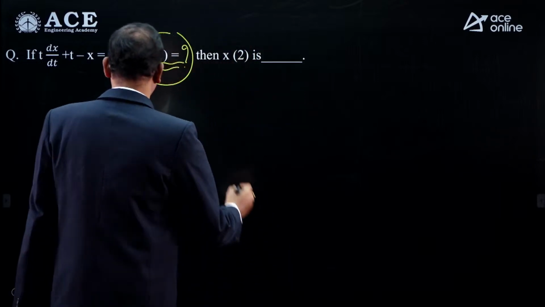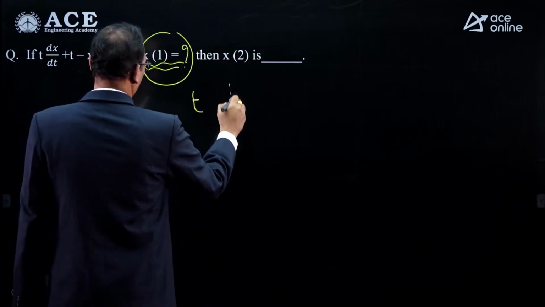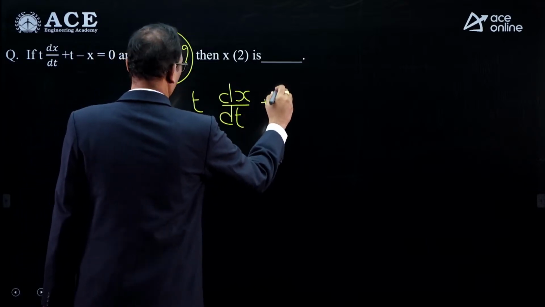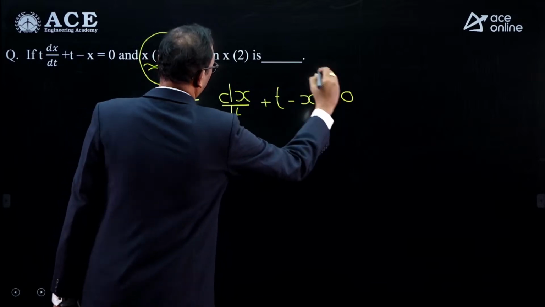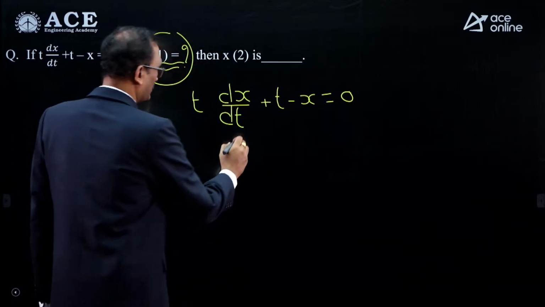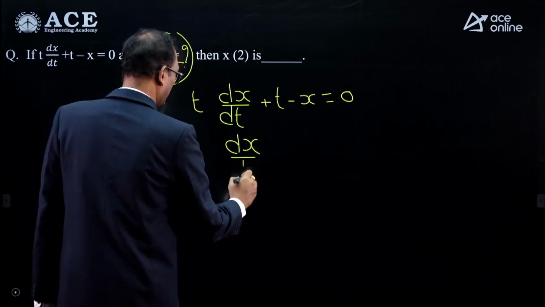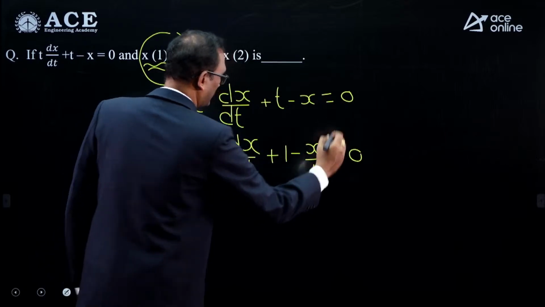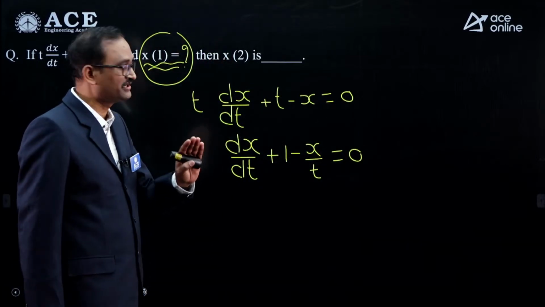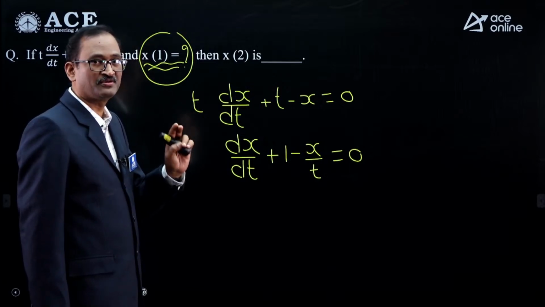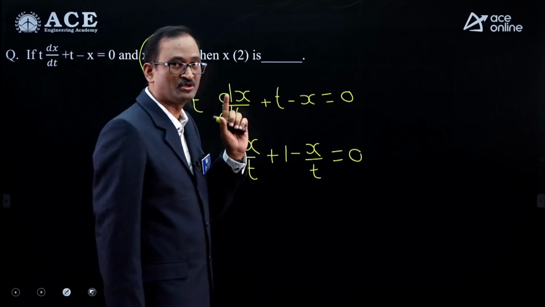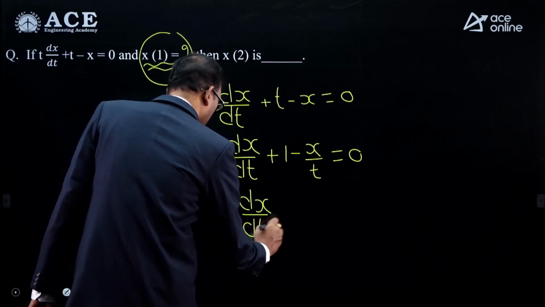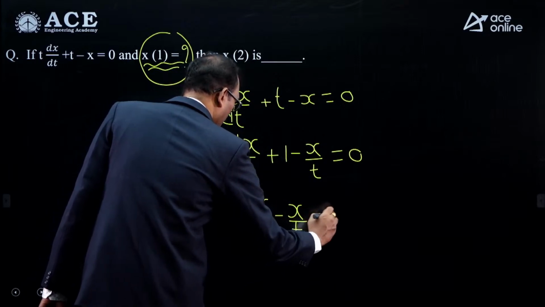Anyhow, first of all, the given differential equation is t into dx by dt plus t minus x equal to 0. So divide both sides by t, then it becomes dx by dt plus 1 minus x by t equal to 0. Take this plus 1 to the right side in order to get it in the form of linear differential equation dy by dx plus py equal to q. So from this, dx by dt minus x by t equal to minus 1.